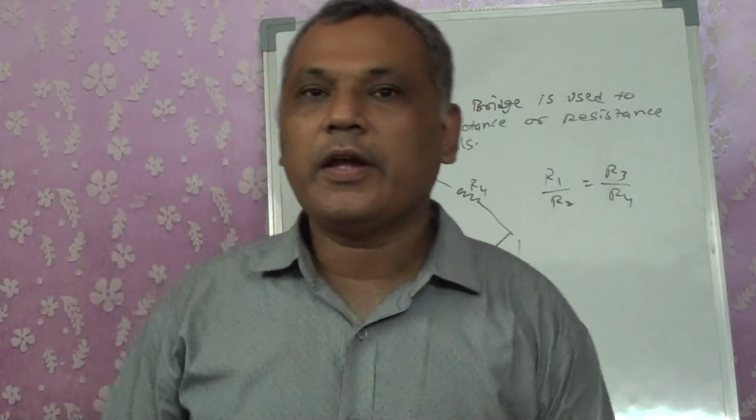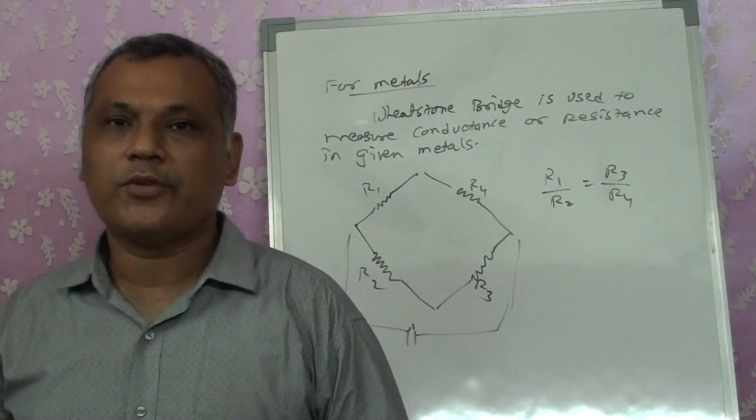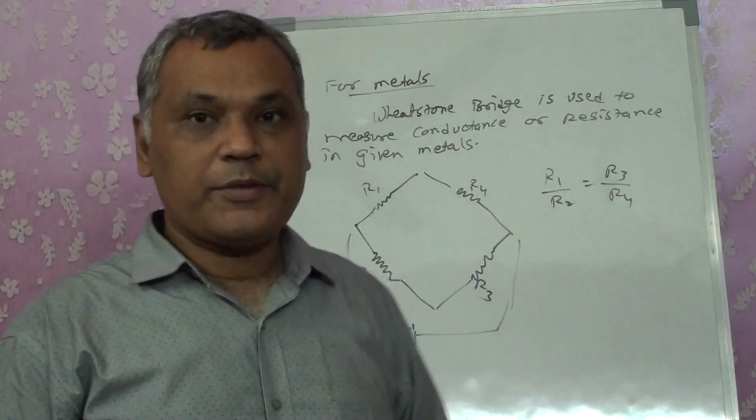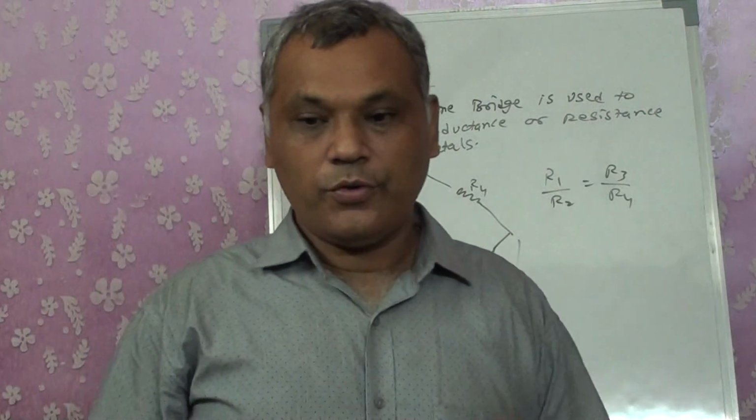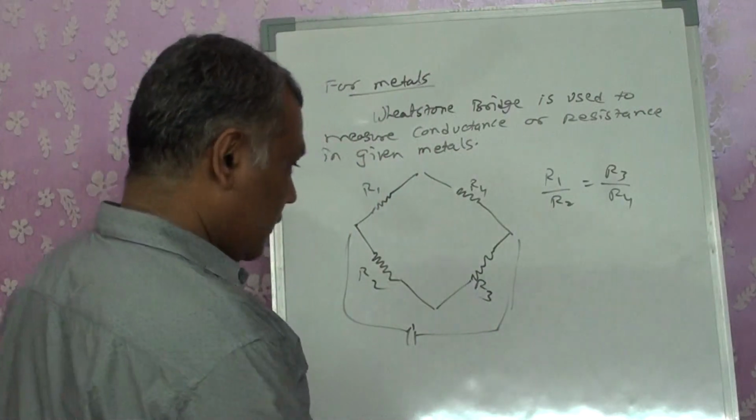You will also have an experiment on the Wheatstone bridge in physics. For chemistry we are doing the solutions, so we don't do it specifically.